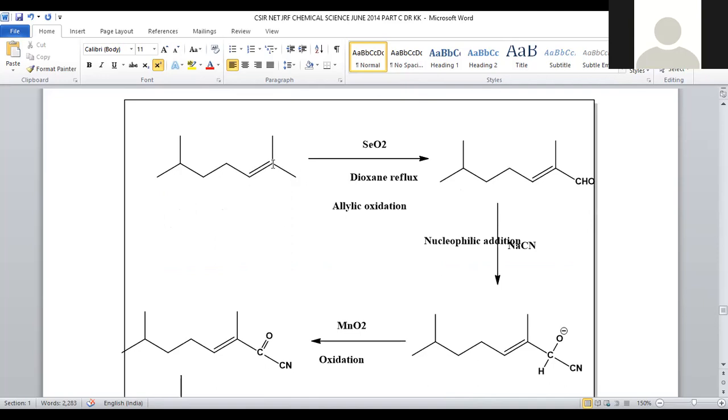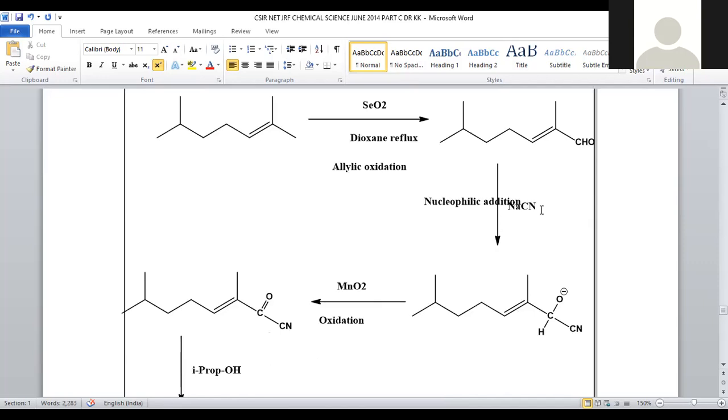Let us assign numbering: 1, 2, 3, 4, 5, 6, 7. The double bond is at the second carbon. Second, third, fourth, fifth, sixth. Second and the sixth: 2,6-dimethylhept-2-ene. That is the IUPAC name of this straight chain. Now it will be treated with selenium dioxide under reflux conditions, and dioxane works as the solvent medium. We already know that selenium dioxide is a characteristic oxidizing agent for allylic oxidation. Here you could achieve an aldehyde group at this terminal center.